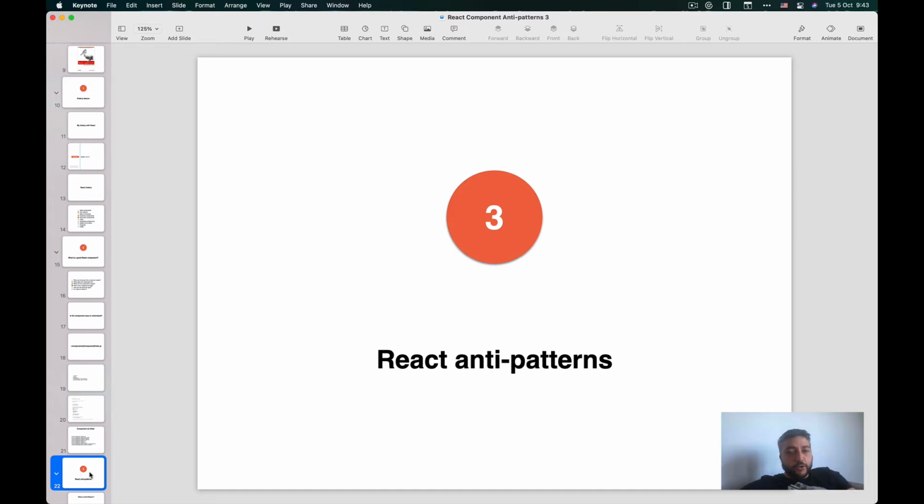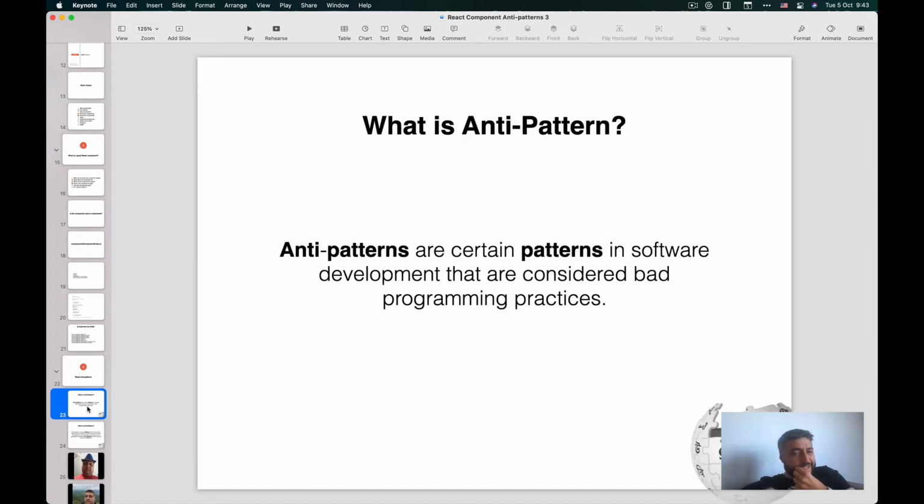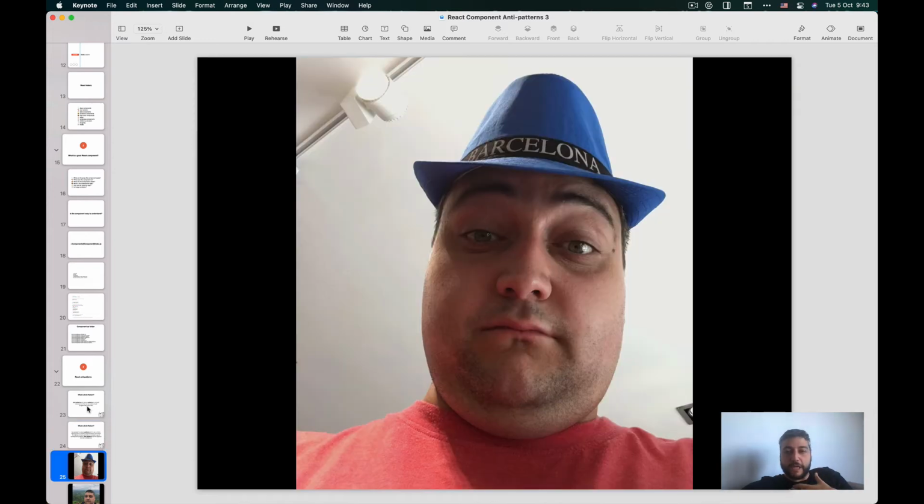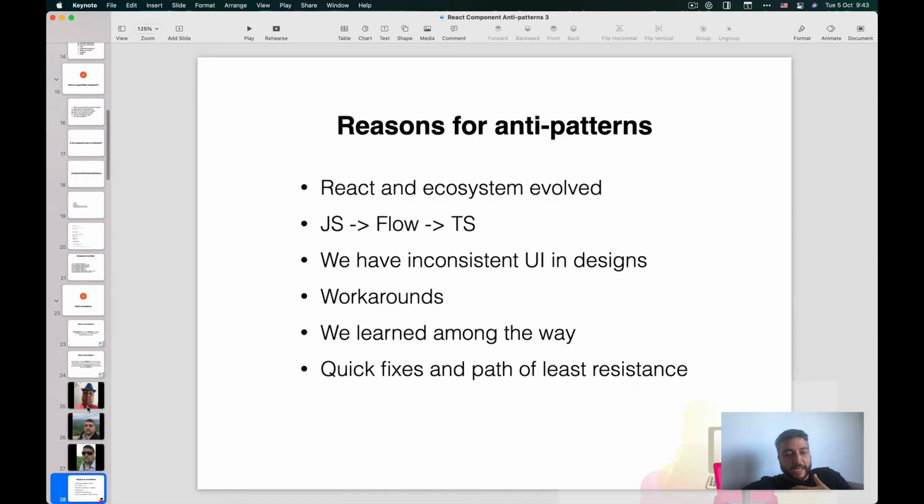So the next part of my talk, after we went through the history and what I see as a good component, is to go through some of the anti-patterns I have noticed over the years. And what's an anti-pattern? Anti-patterns are certain patterns in software development that are considered bad programming practices, opposed to a good design pattern. The way I'm thinking about it is an anti-pattern is code where, when I look at it, I don't feel confident in this pattern.